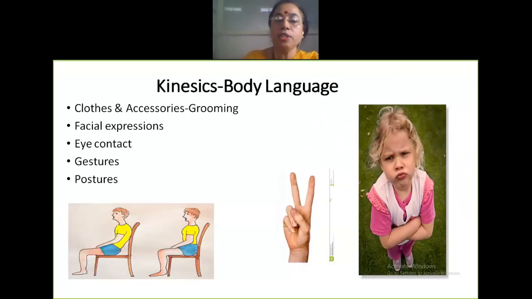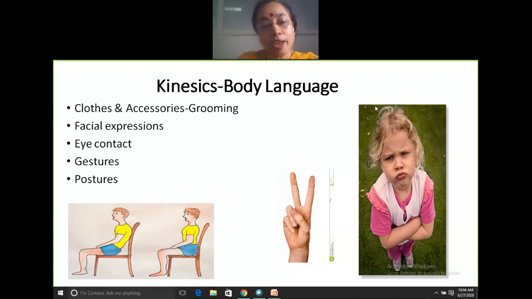Next, now just look at the pictures that are on your slide. The 5 different components: clothes and accessories, also known as grooming; your facial expressions, eye contact, your gestures and posture.